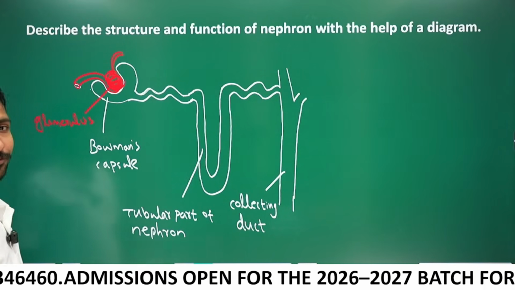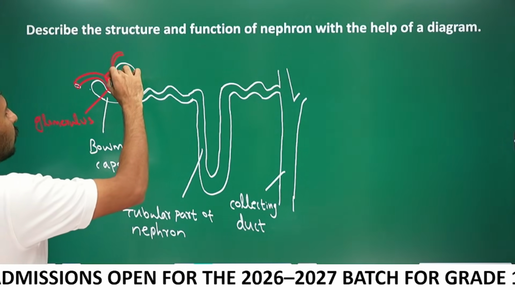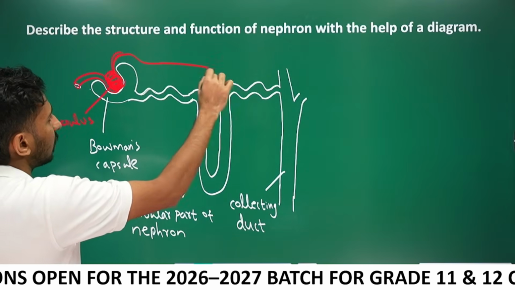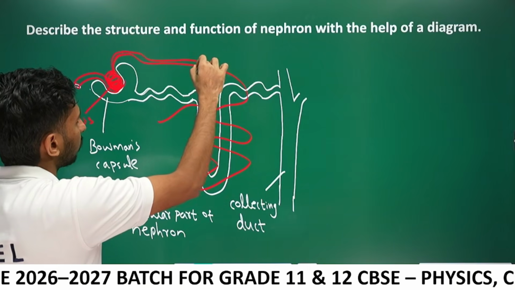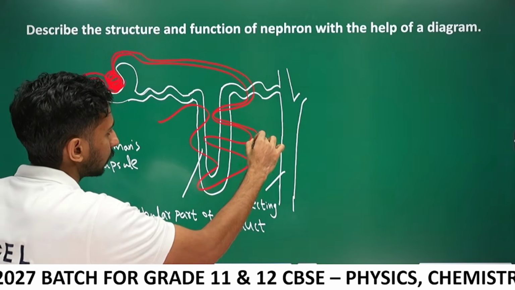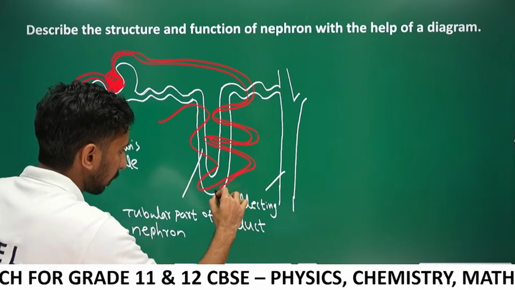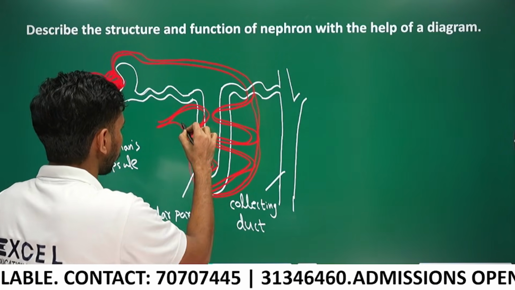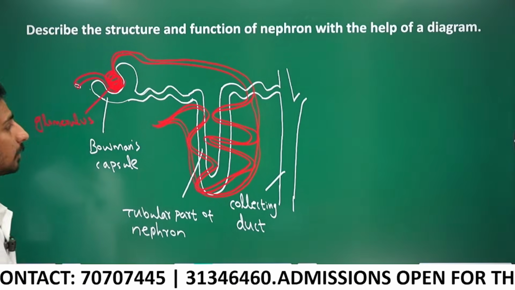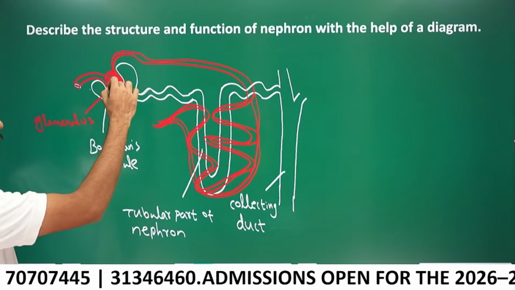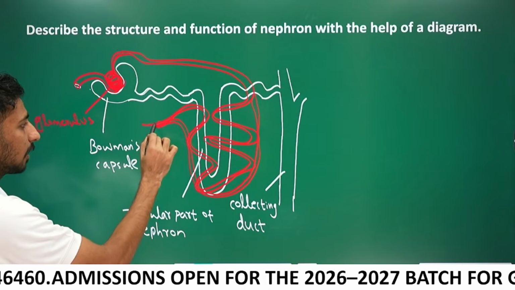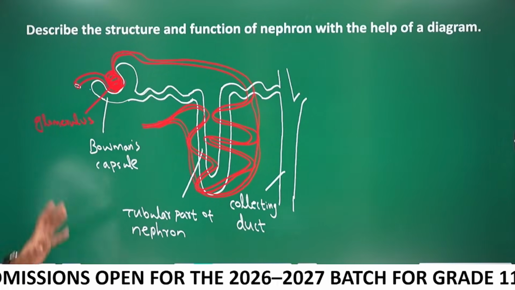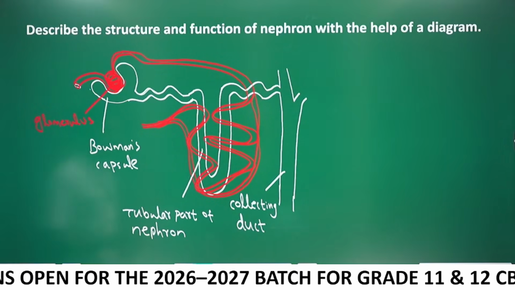This blood vessel goes around the tubular part of nephron. The continuation of glomerulus forms the peritubular capillaries. So this is the structure of nephron.